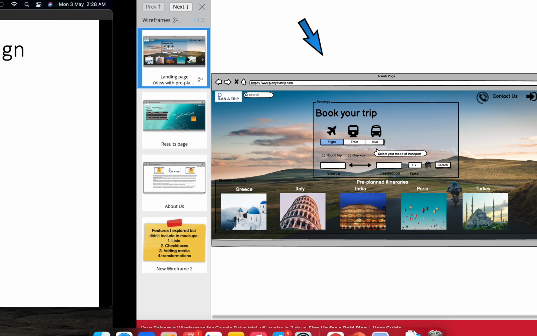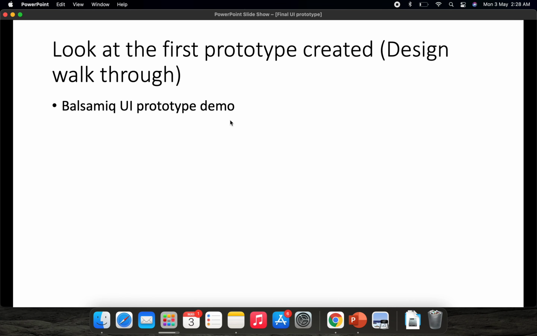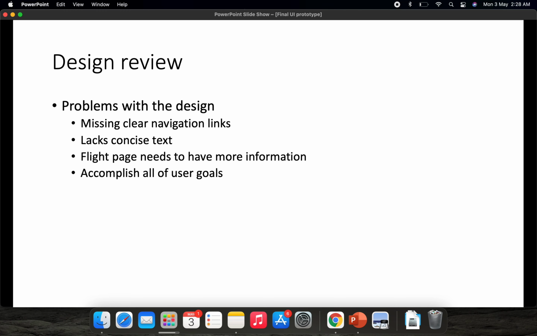As you can see, this is a very preliminary mock-up. It has a lot of problems. One piece of feedback that I got was that it lacks clear navigation links. You don't know how to go from one page to another. It lacked concise text describing what each feature is intended for.